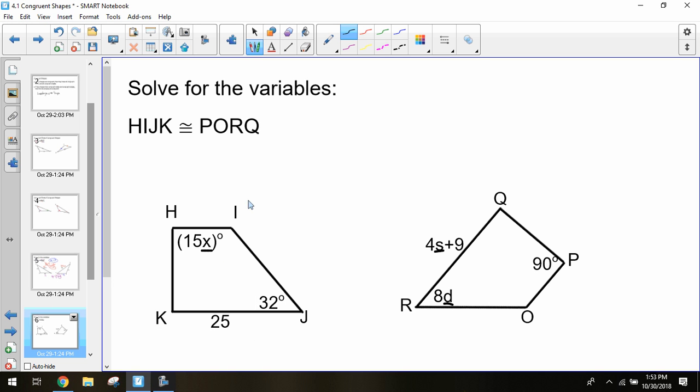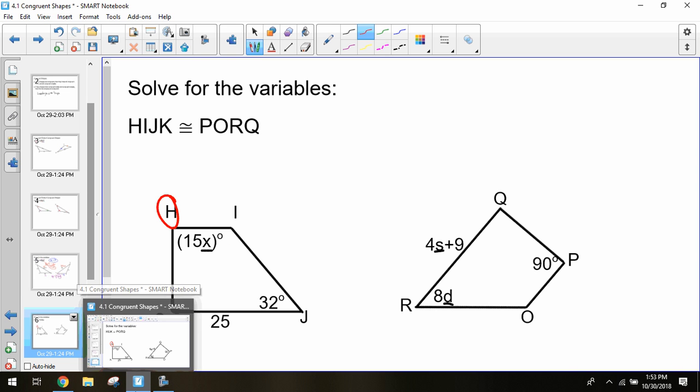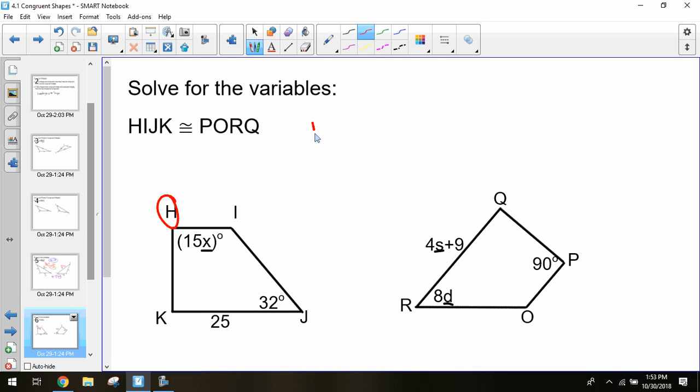All right, so how do we go about solving for x? What do we do for solving for x? Which angle does x represent? Or, yeah, I mean, you could do KHI or IHK, whatever, or you can just say angle H because it's pretty easy to see. So angle H, that's going to correspond to angle P, which is 90. From here, we can solve by dividing, and we get x equaling 6. Were we able to get that?